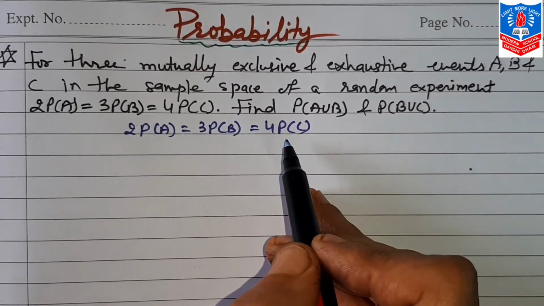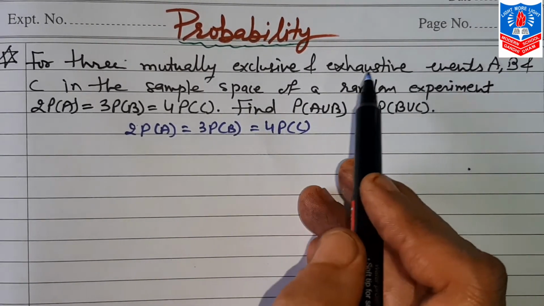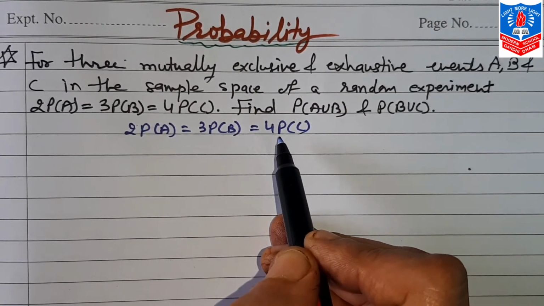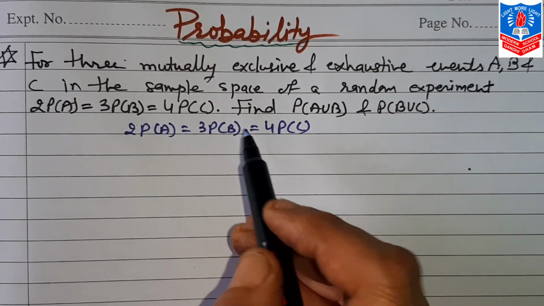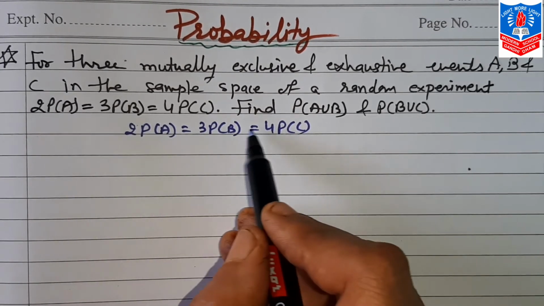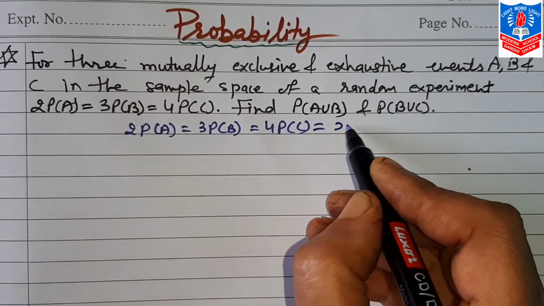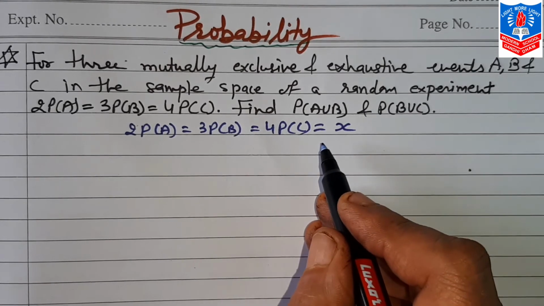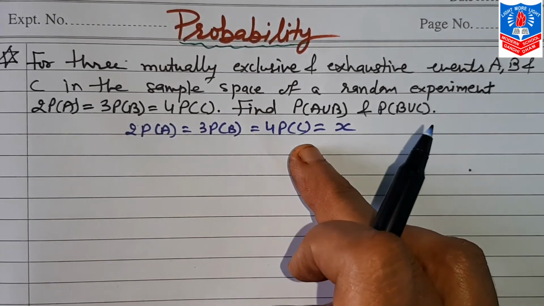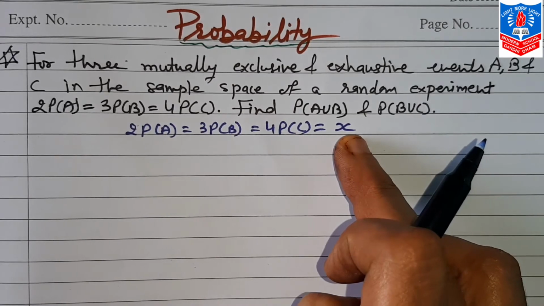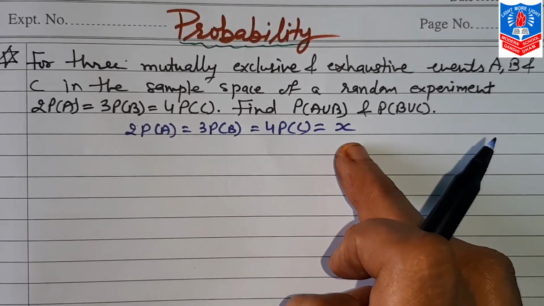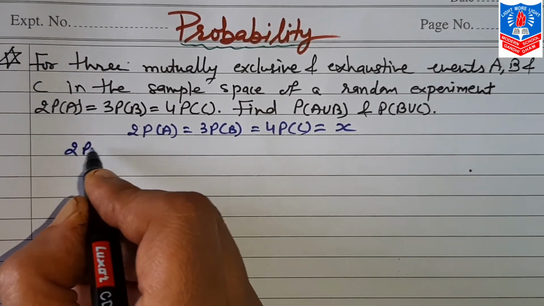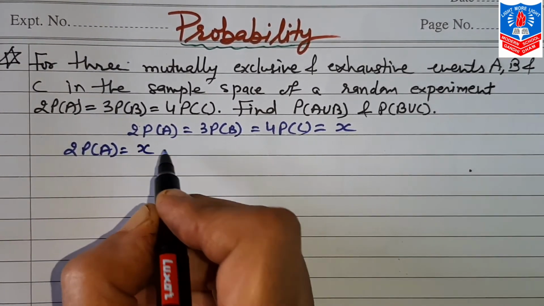So based on this, the exhaustive and mutually exclusive property, and this equation, we will first find the values of A, B and C. Now this 3 that we assume is equal to X, and as we discussed in the last sum, this is A, this is B, this is C, this is D. So A can be equal to D, B can be equal to D, as well as C can be equal to D.